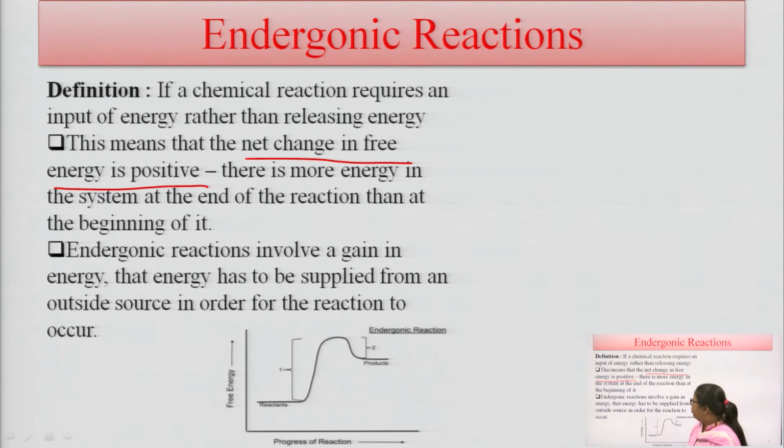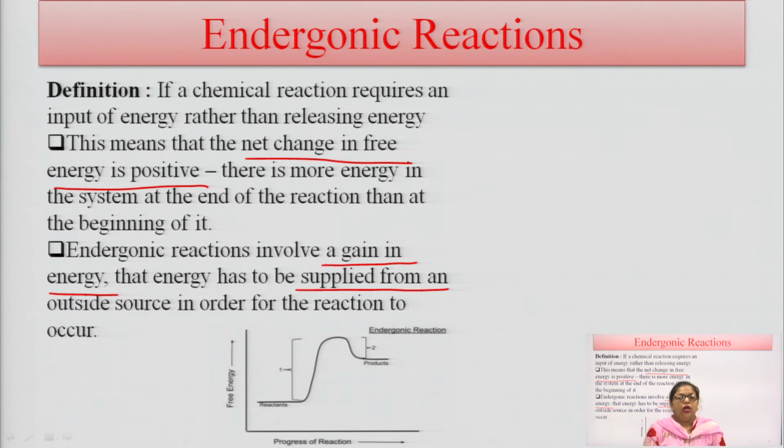So endergonic reactions generally involve a gain in energy. Energy is supplied from an outside source in order for the reaction to occur. That means they need energy in comparison to forming energy.